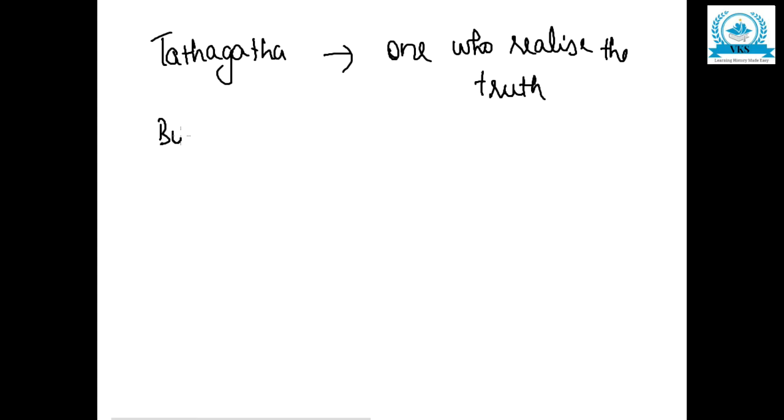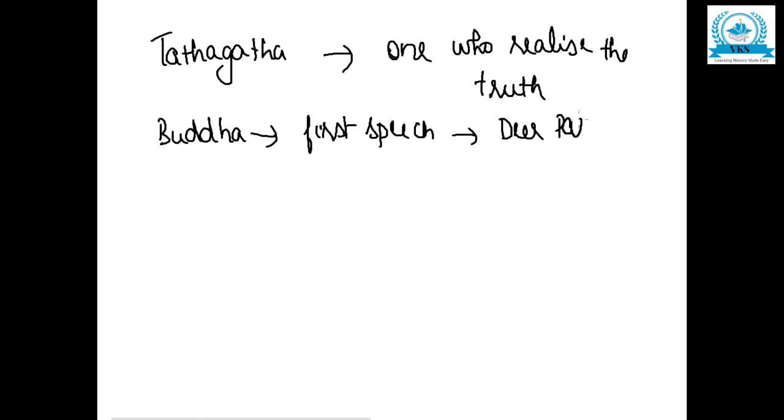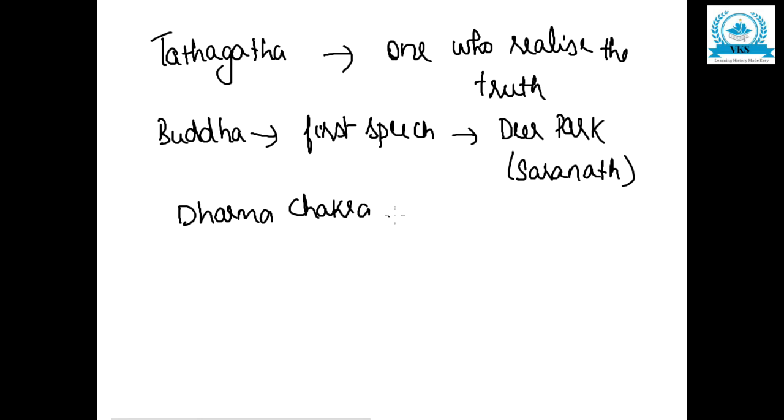After that, Buddha traveled around and he delivered his first speech. The first speech of Buddha was delivered in a deer park near Sarnath, and this incident is called Dharma Chakra Pravartana. So he delivered his first speech.